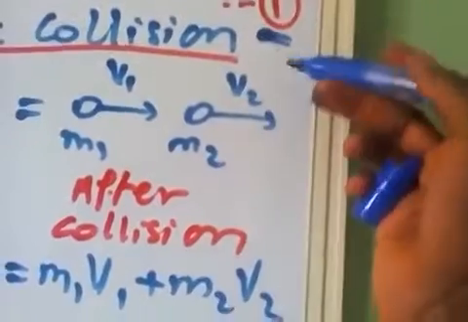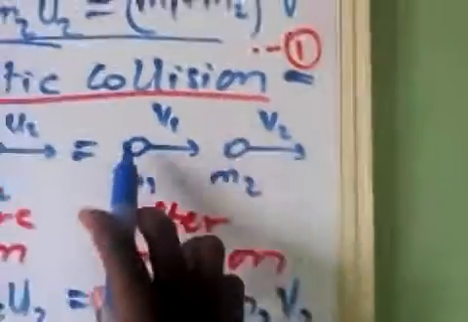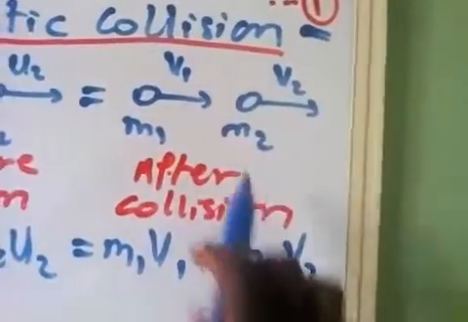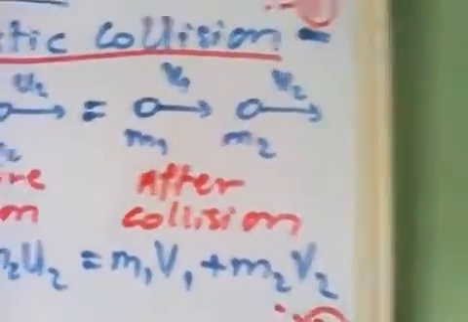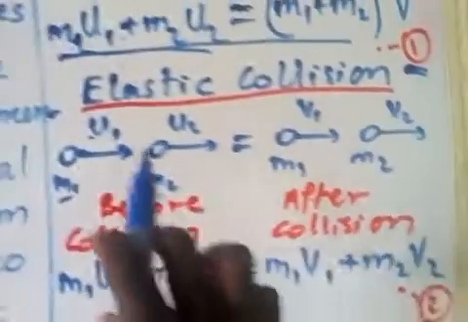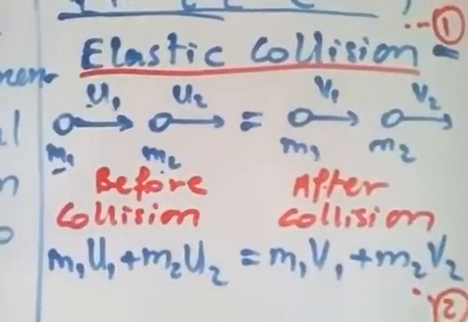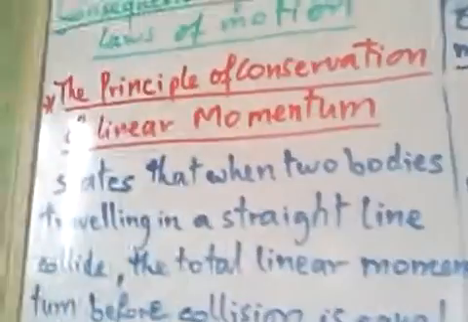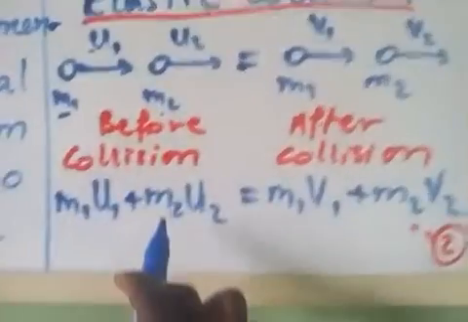So m2 will now have a velocity v2, and you can see here after collision they don't have a common velocity, that is, they are not stuck together. Because they are not stuck together, we now talk about inelastic collision. In this case, if you want to apply the principle of conservation of linear momentum, you write this formula that is here,